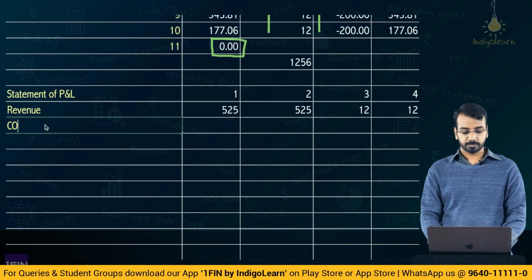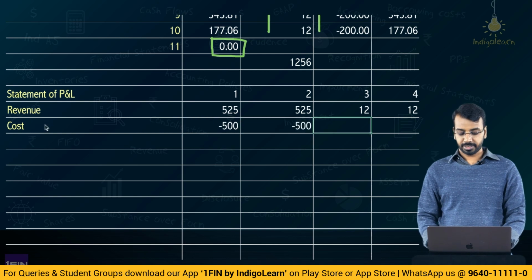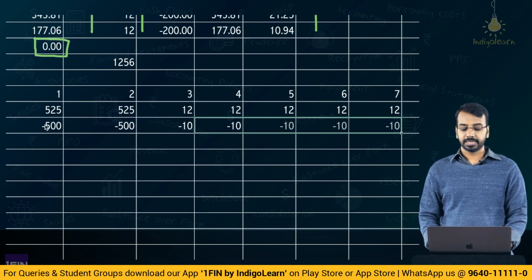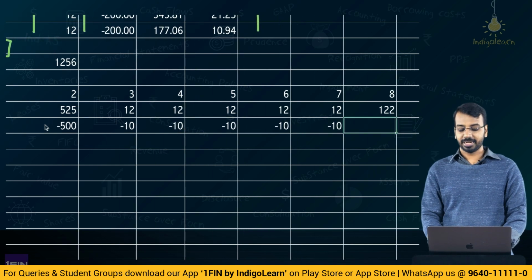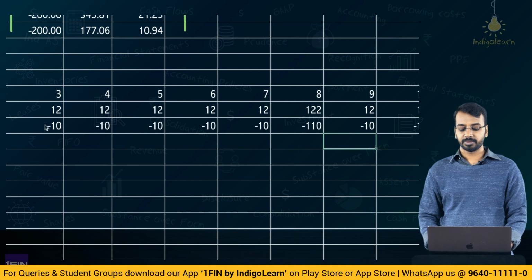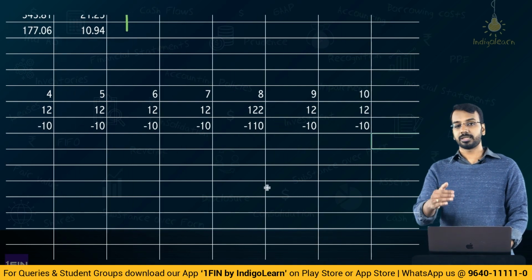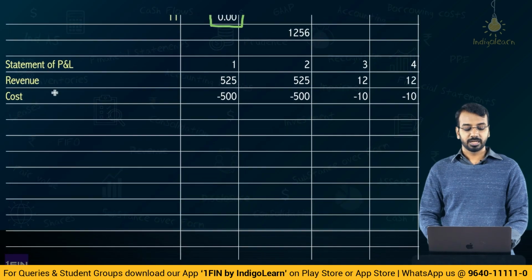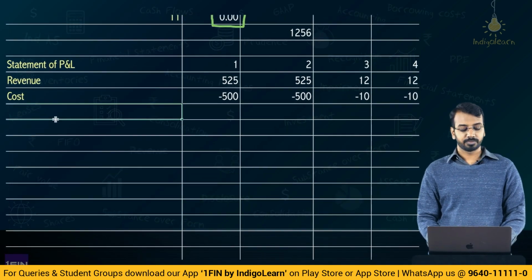So, we have plotted the revenues. Then coming to cost, how much is the cost? First year 500, let me put it in negative numbers, 500, 500, then 10, already given in the question, right, 10 in our example actually. Then 110 here, again 10 here, and again 10 here. So, these are the costs that will be recognized. Then, is this all or is there something else? There is finance income.